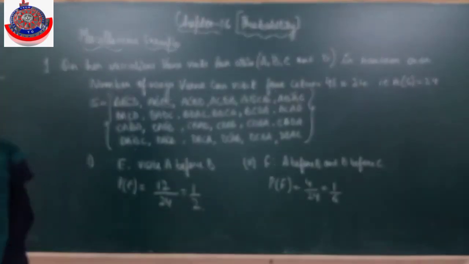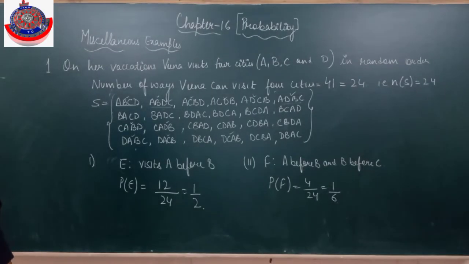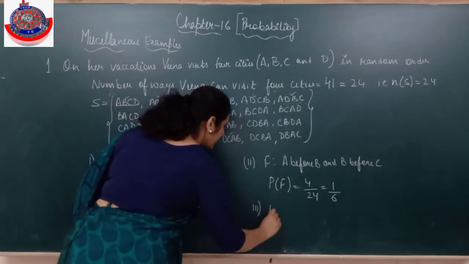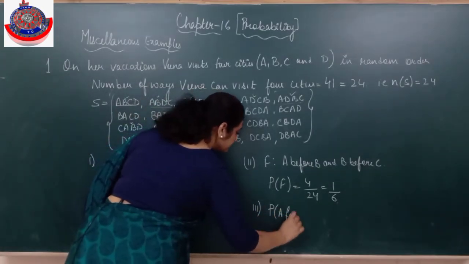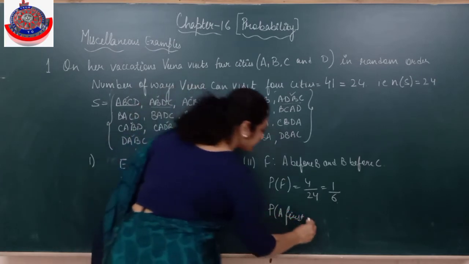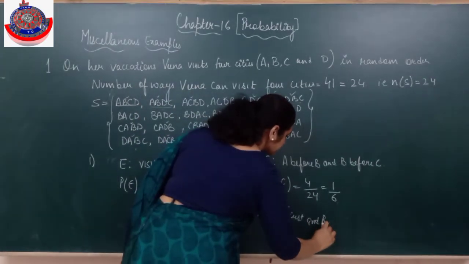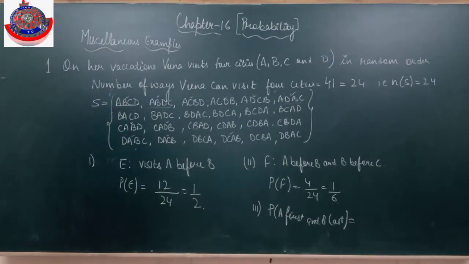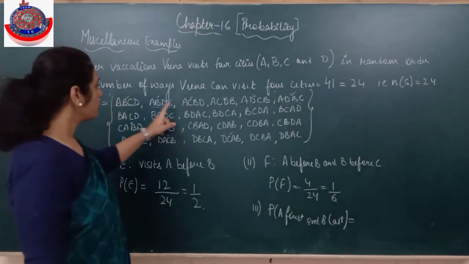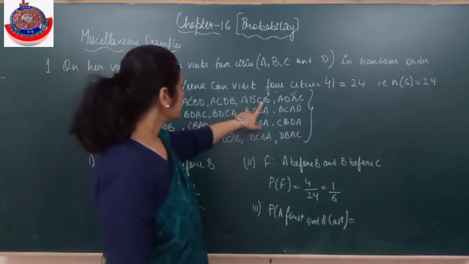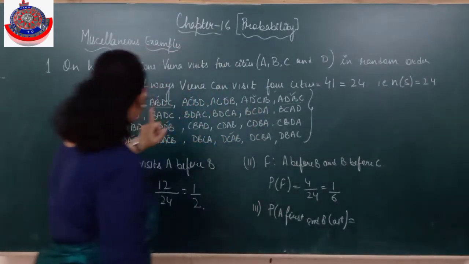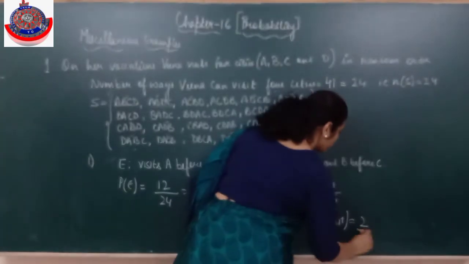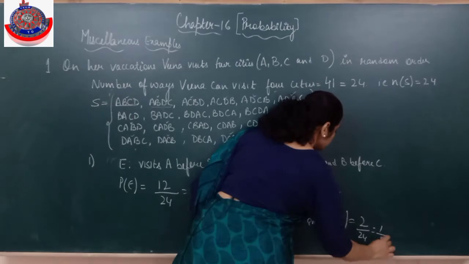Clear? So it can be anything. Like he says, A first and B last. If I need to find the probability of A first and B last, where is A first and B last? There are only 2 favoring outcomes. 2 by 24, that is 1 by 12.